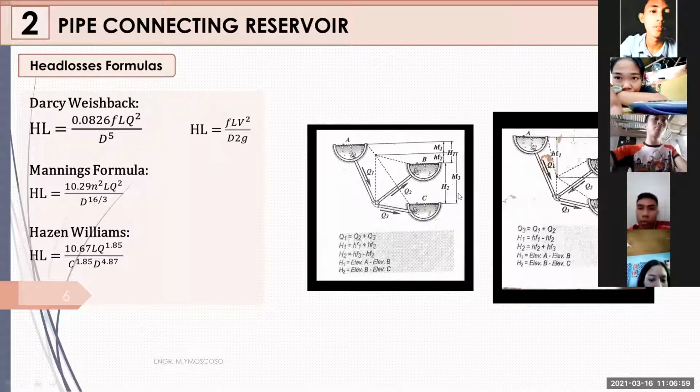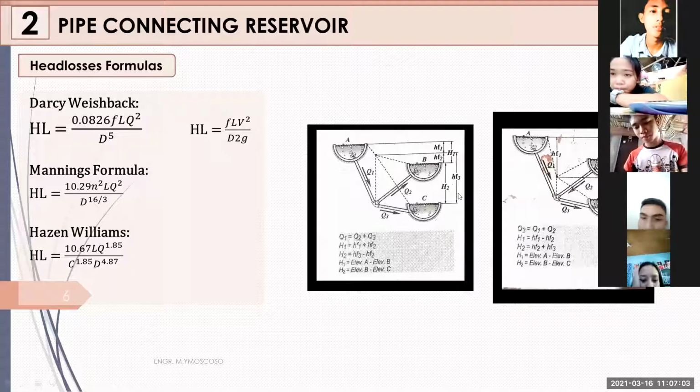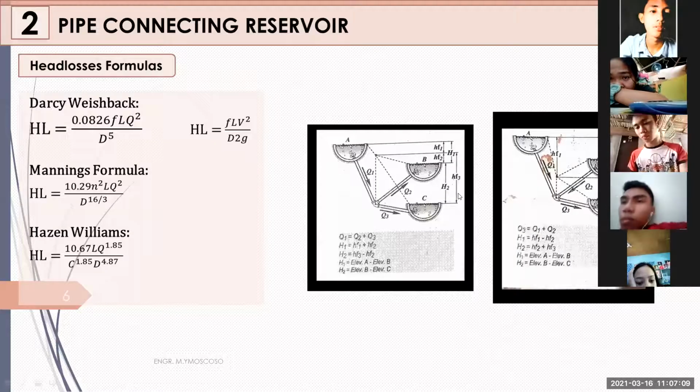So you have here pipe connecting reservoir. This type of topic is usually present in our board exam topics. Okay, so all those three reservoirs that you see, reservoir A, reservoir B, and reservoir C, they are connected into a single point.